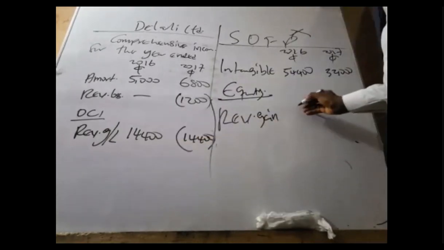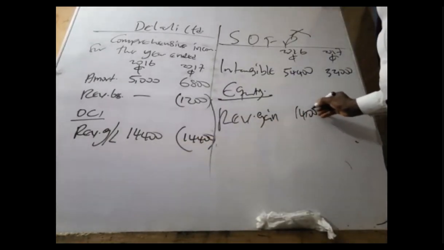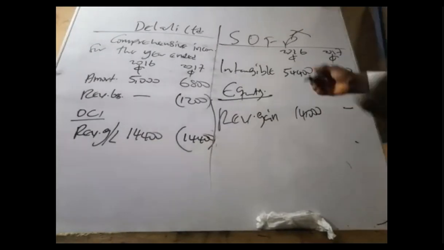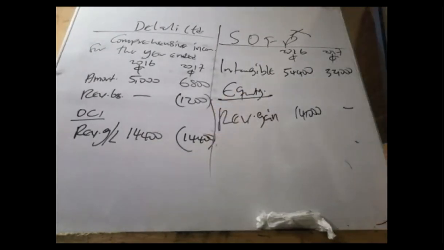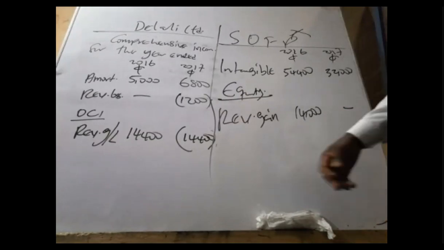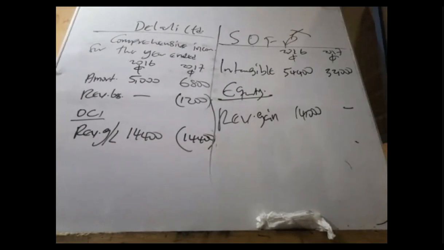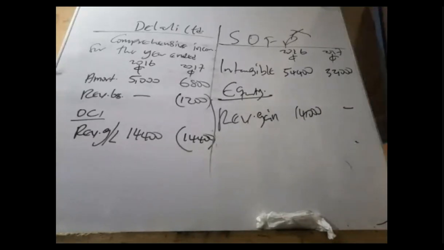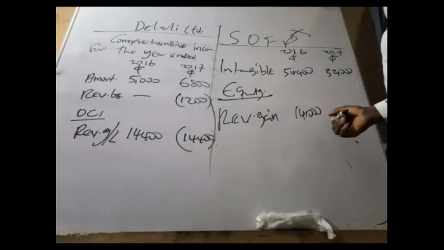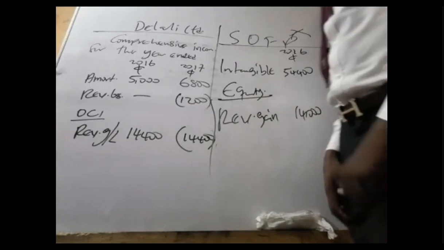First year is 14,400. The next year will be dash as well because we have a negative 14,400 and we have a revaluation gain of 14,400. It must net off. Okay, so how is that? So basically, that is the end of this question.